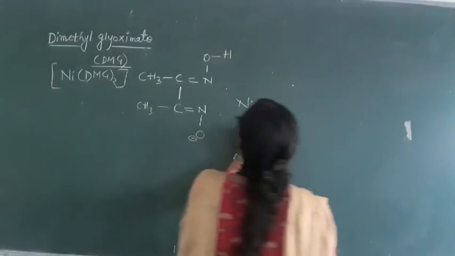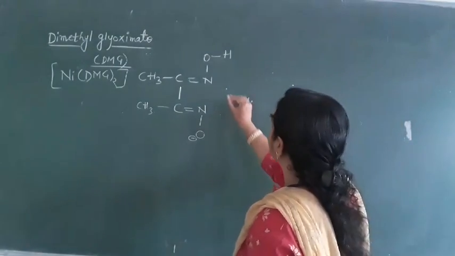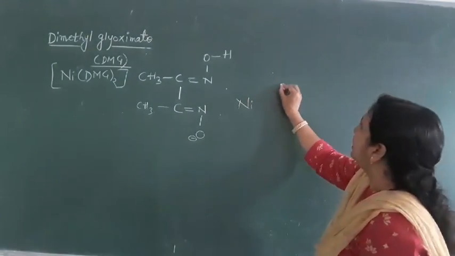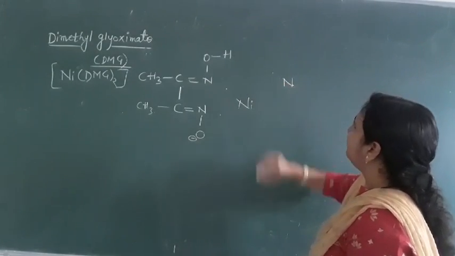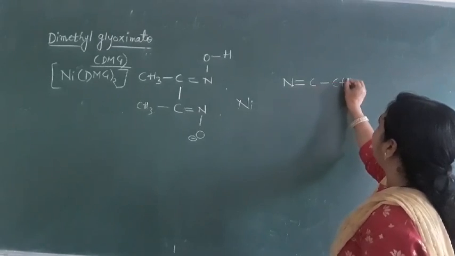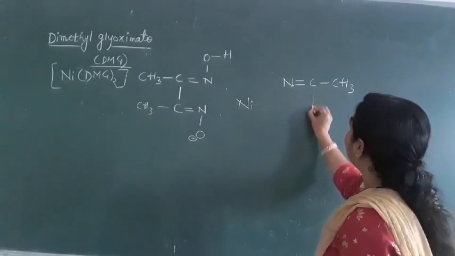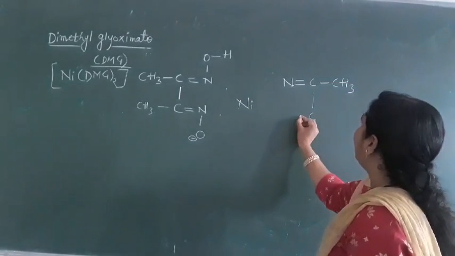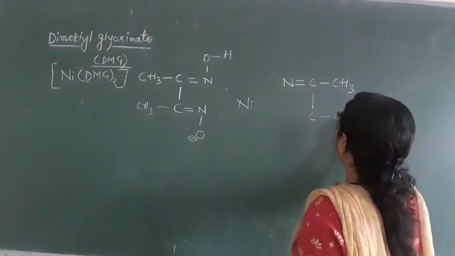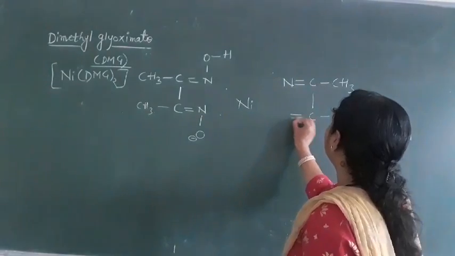Now on this side we are taking again the same for this nickel. We have nitrogen double bond C, CH3, and on this carbon one more carbon is there, then we have CH3, then a double bond.